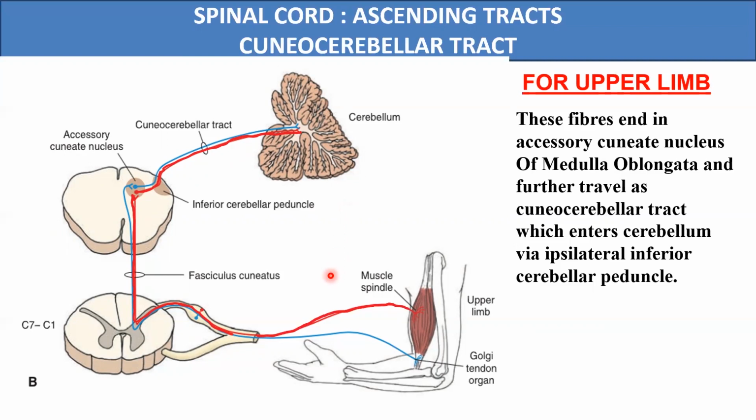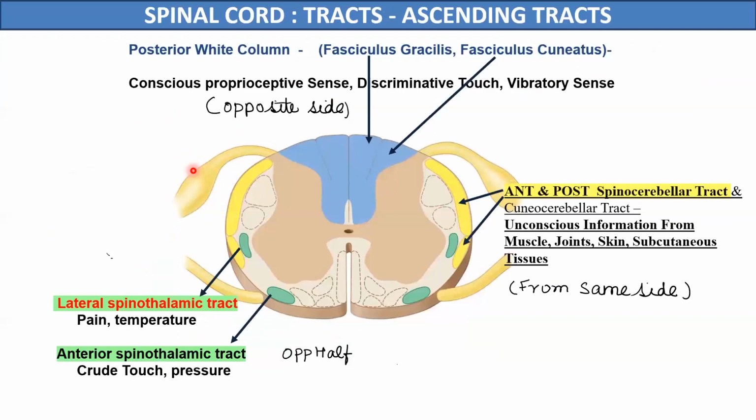The axons of the first order neurons in this tract will relay in the accessory cuneate nucleus of the medulla. And from here, the second order neurons will start as the cuneocerebellar tract. So this is about the pathway of the anterior and posterior spinocerebellar and the cuneocerebellar tracts, which carry the unconscious proprioceptive information. So we have studied the three major ascending pathways.